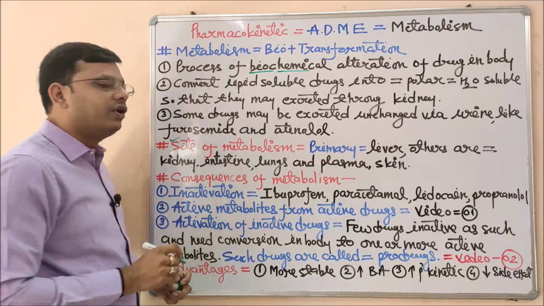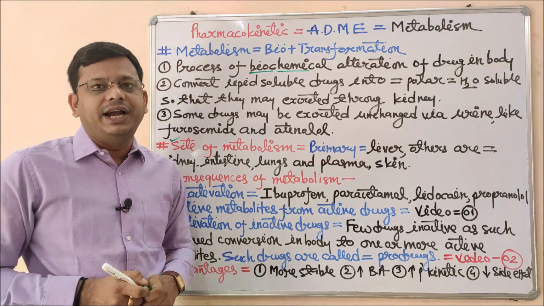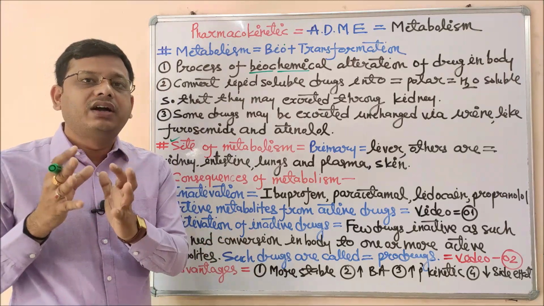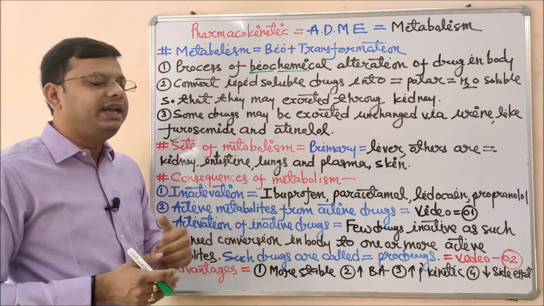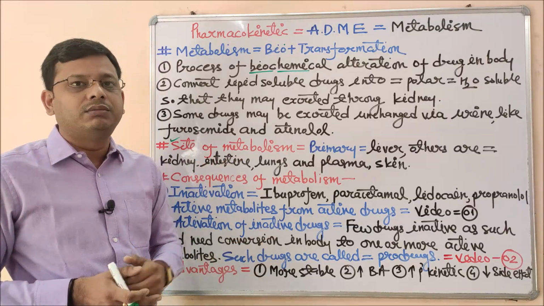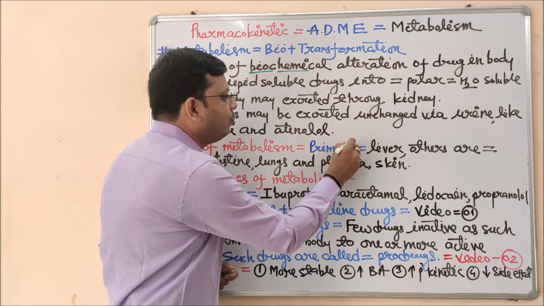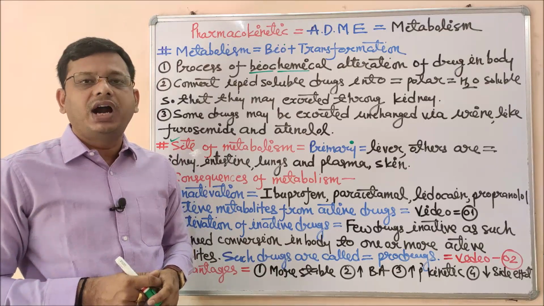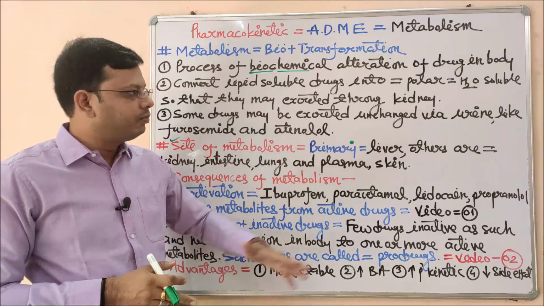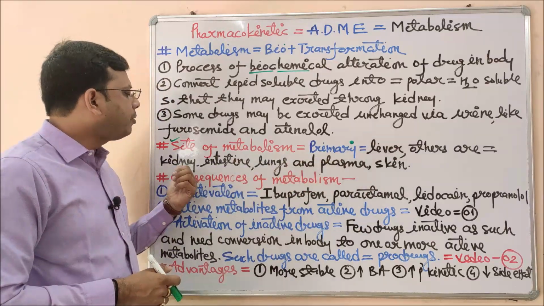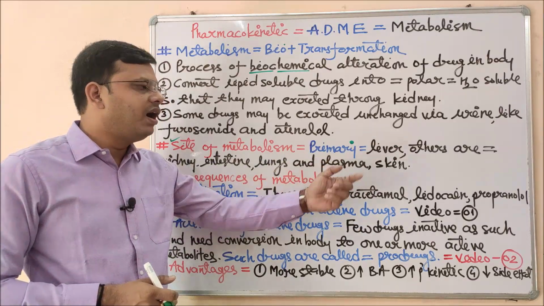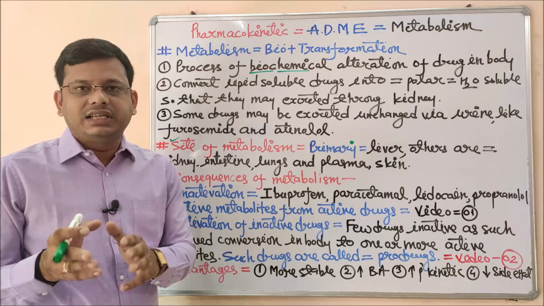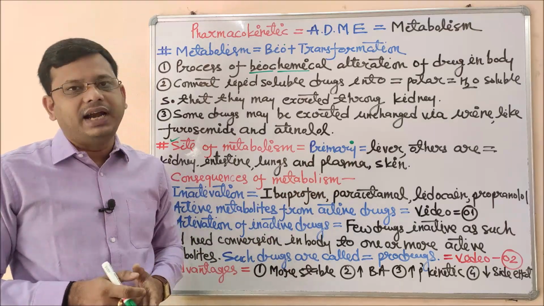This is important for your MCQ type of questions. What is the site of metabolism? Where is the site of metabolism? Which part of the body plays a key role in metabolism? There are many sites of metabolism, but out of all, the primary site or main site for metabolism is obviously the liver. That is why the liver is one of the most important parts in our body for pharmacological concepts. Other organs are kidney, intestine, lungs, plasma and skin. These organs also participate in metabolism, but their percentage is not as great as the primary one, that is the liver.